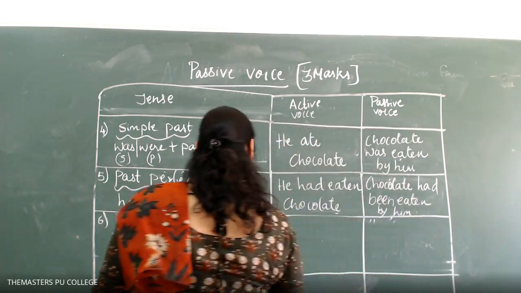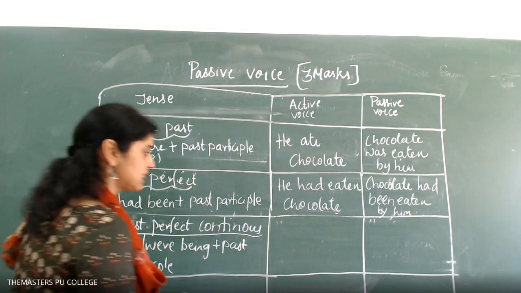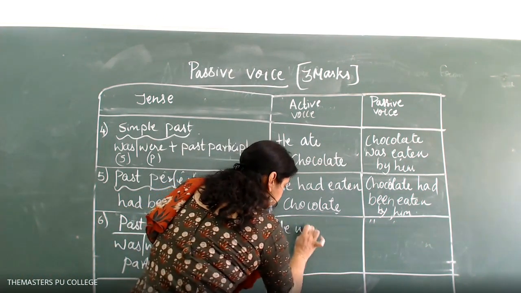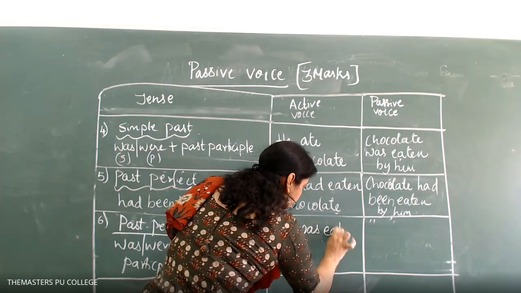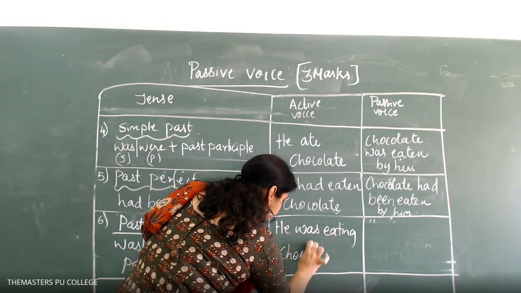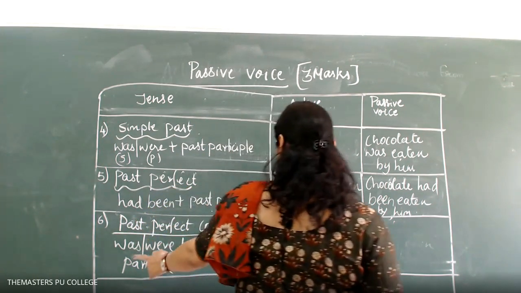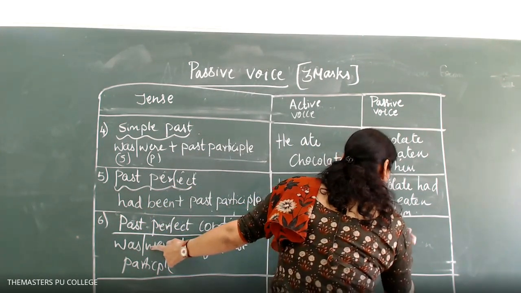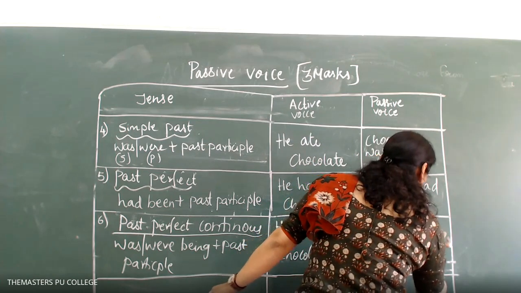What should be this form? He was eating chocolate. How will it change? Chocolate was being eaten by him.